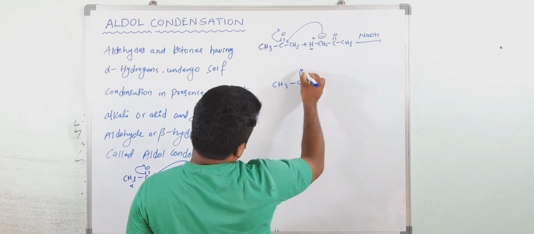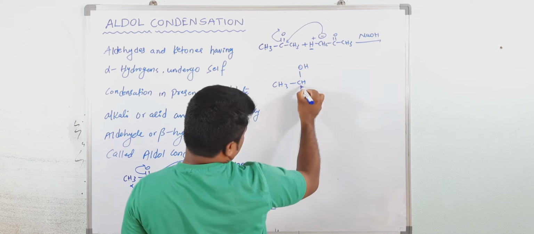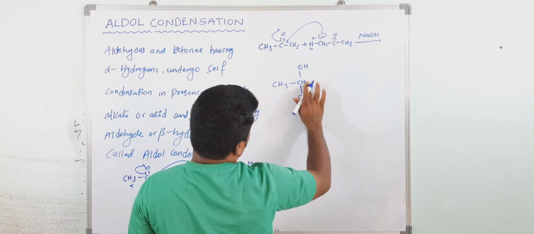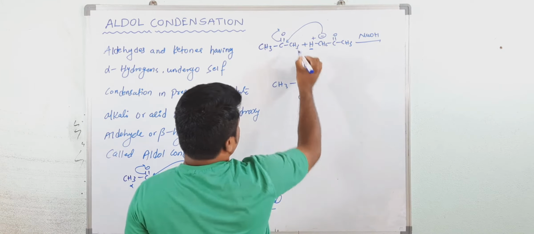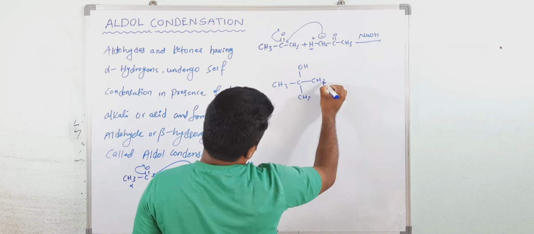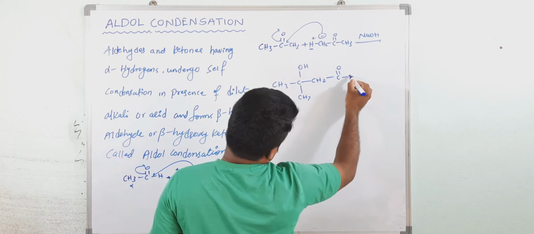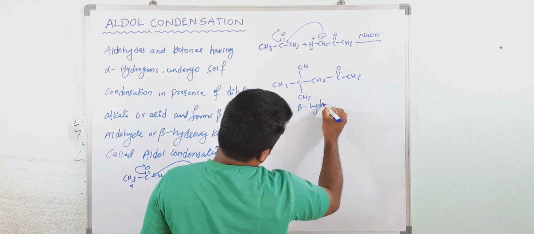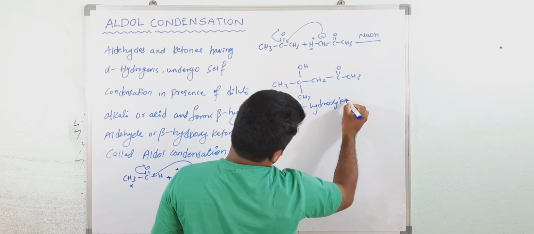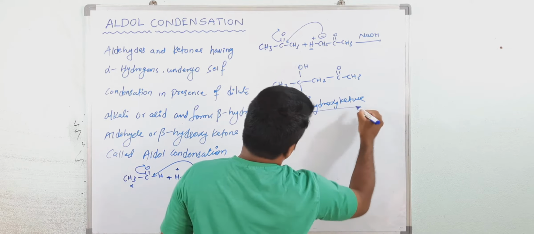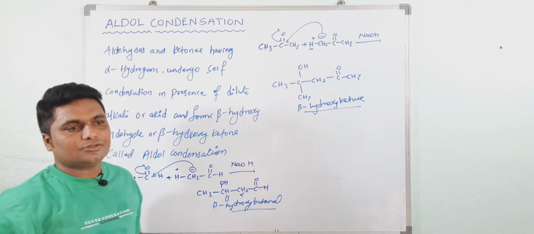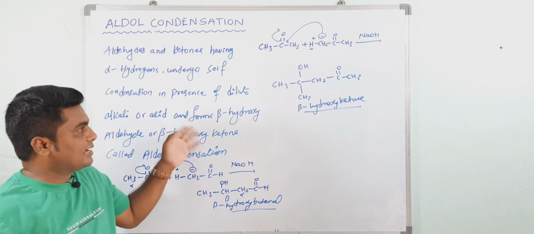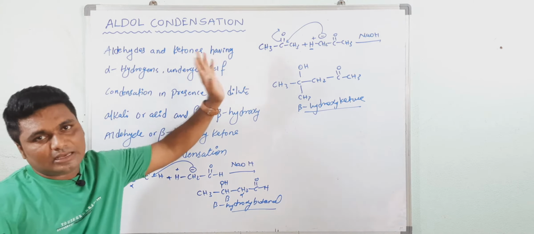Now see, it will come to OH. Now here one CH3 is there. Actually there is no H there. So CH3, then again CH2, C double bond. This is again what? Beta hydroxy ketone. Beta hydroxy ketone. This is the 2 examples for aldol condensation. Now we will discuss the mechanism and its detailed analysis.